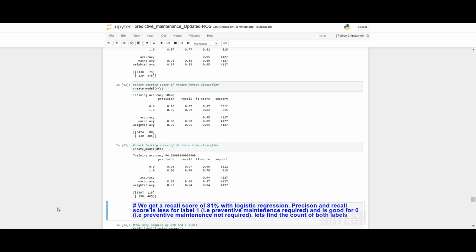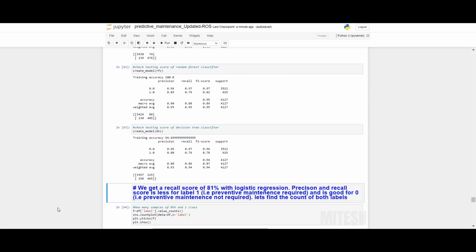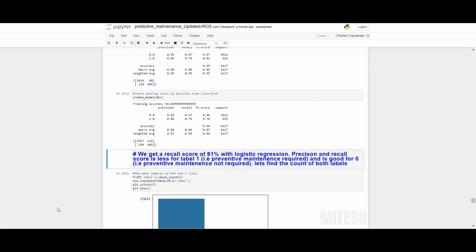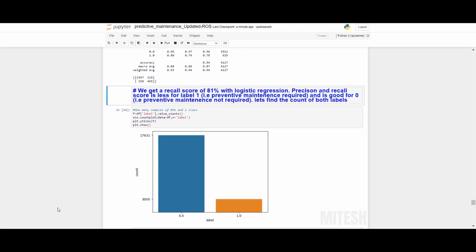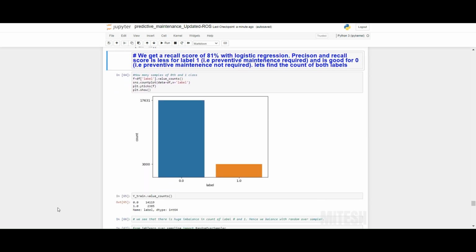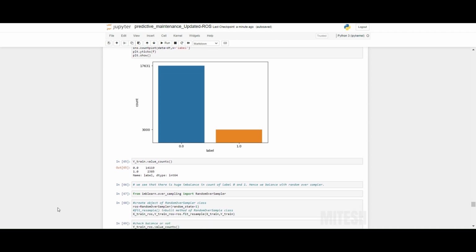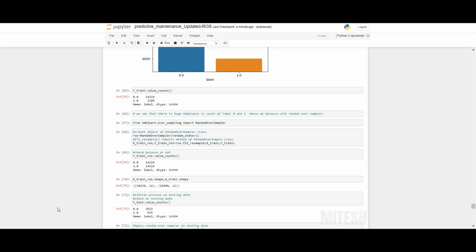Precision and recall score is less for label 1, that is preventive maintenance required, and is good for 0, that is preventive maintenance not required. Let's find the count of both labels. We see that there is huge imbalance in count of label 0 and 1. Hence we balance with RandomOverSampler.